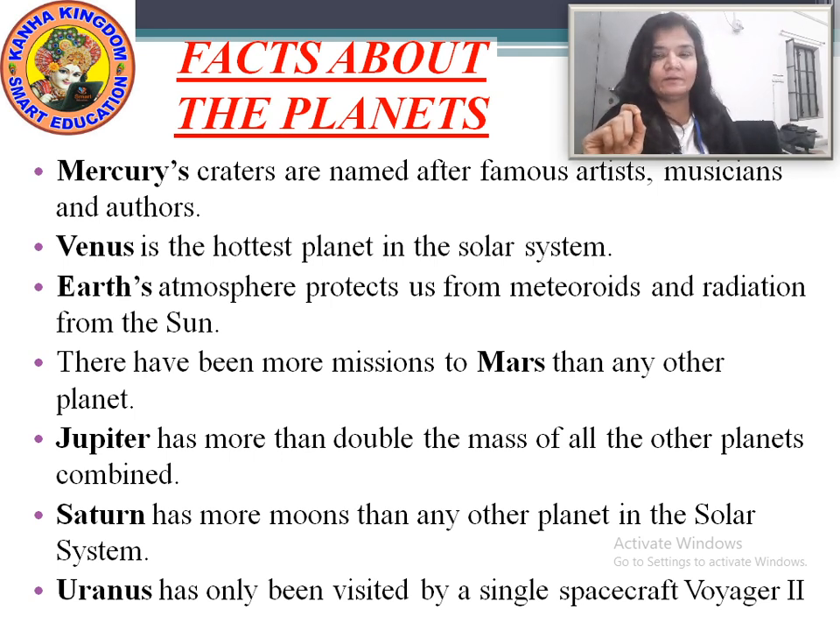Earth's atmosphere protects us from meteorites and radiation from the sun. You know, the sun's radiation can burn us. But because of the ozone layer in the Earth's atmosphere, we are saved from the warmness or the hotness of the sun. And also, the Earth's atmosphere protects us from the meteorites.